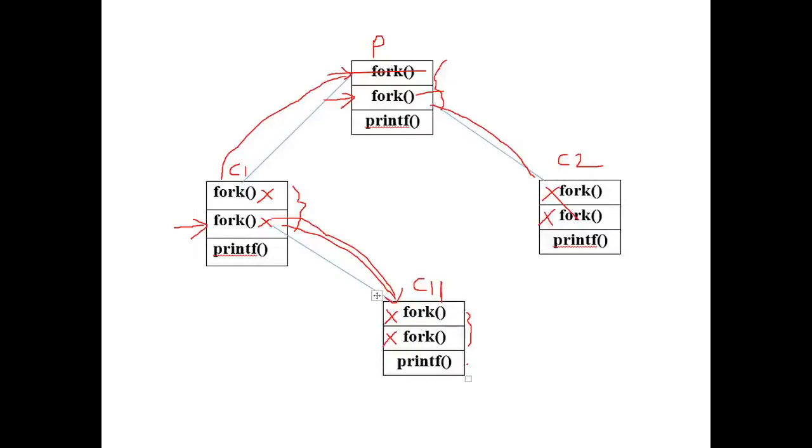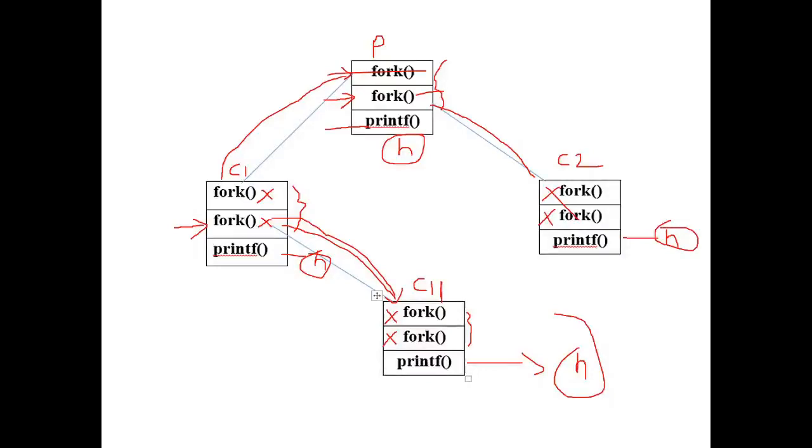When the child process executes this printf, it will print hello on the screen. And when this child process executes, it will print hello on the screen. And when the child process executes this statement, it will print hello on the screen. And when the parent process executes this statement, it will print hello on the screen. So in total, how many times will it print hello? This is first, second, third, and fourth. So a total of 4 times it will print hello on the screen.